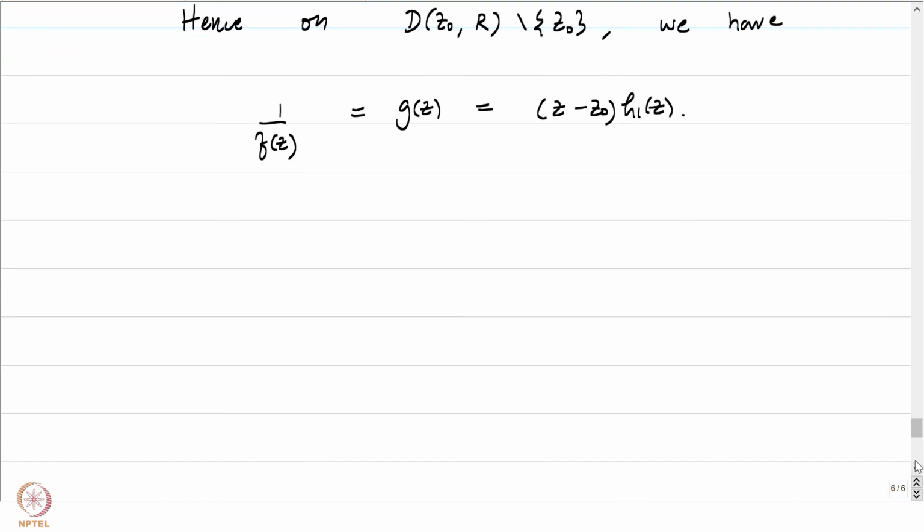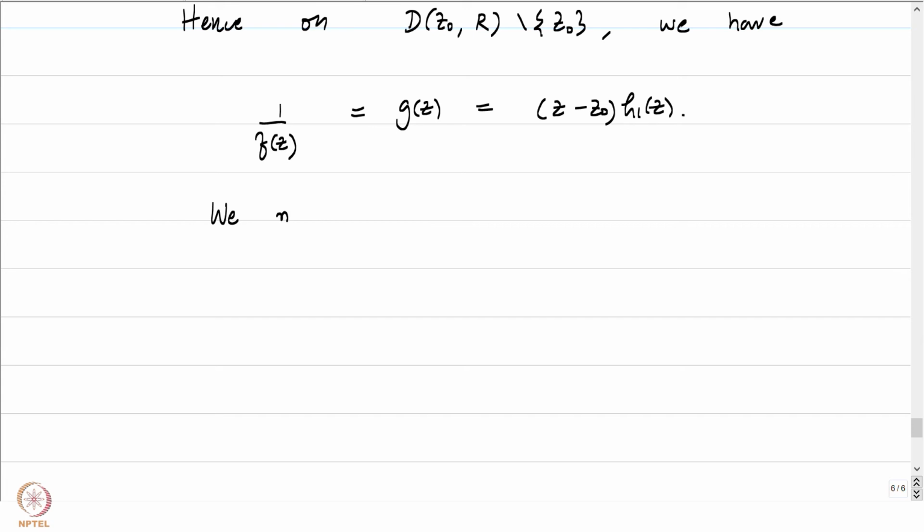And therefore, by reducing our radius r further down, let us just assume that h1 doesn't vanish in D(z0, r). We can always do that because h1 of z0 is not equal to 0, and by continuity it does not vanish in a small enough neighborhood. So, we may assume that r is exactly that neighborhood.